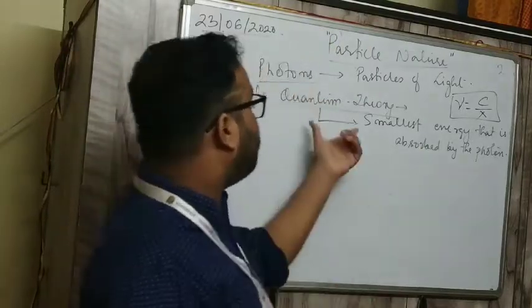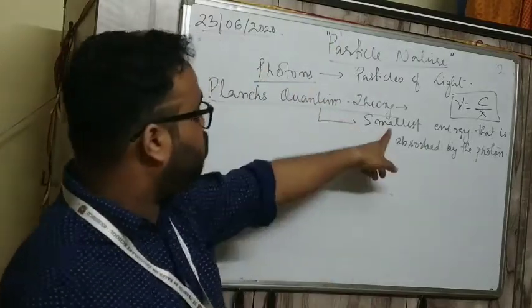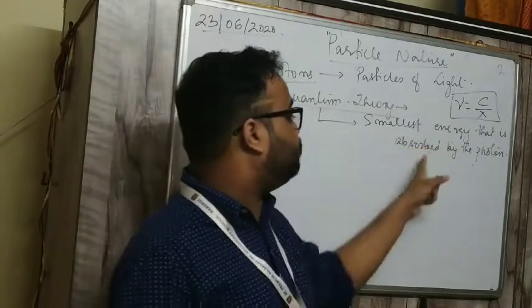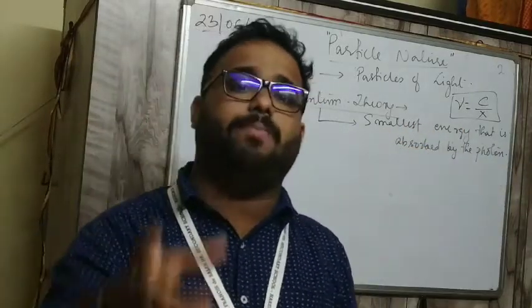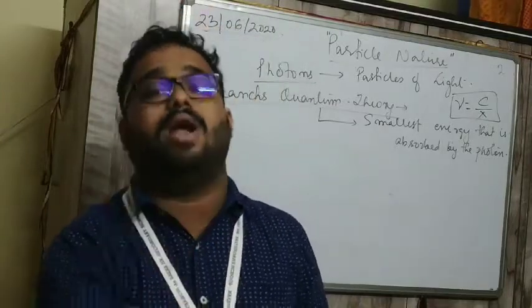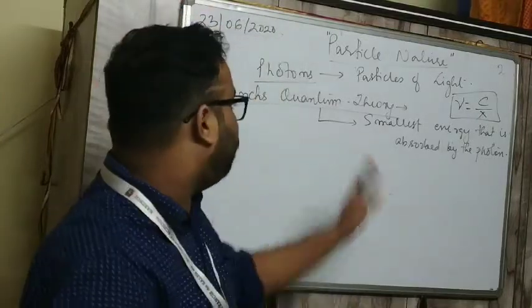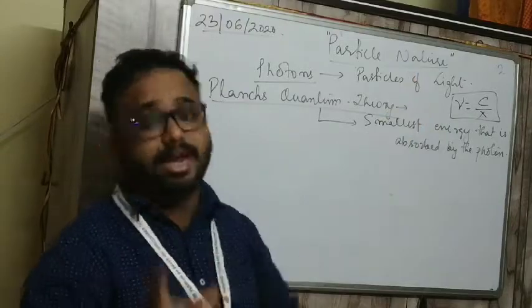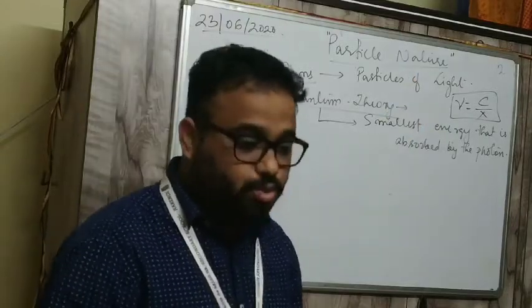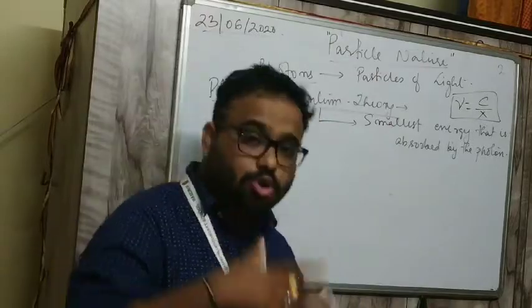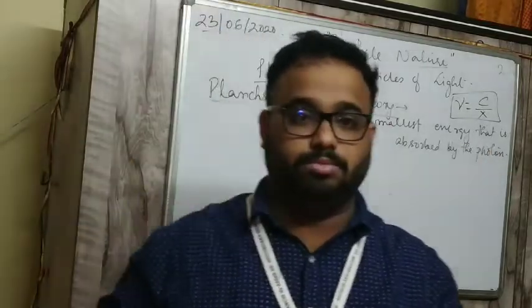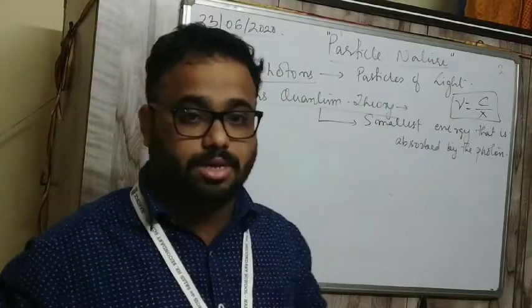Now what is quantum? Quantum, he told, is the smallest energy that is absorbed by the photon. The smallest energy which is absorbed by the photon is called quantum. And what is a photon? Photon is the particle of light. So in this case we will understand about black body. What is a black body? You know why my shirt is blue, why this is white?